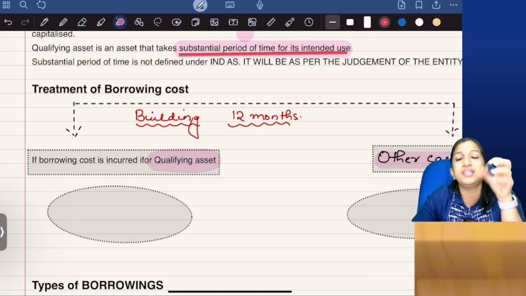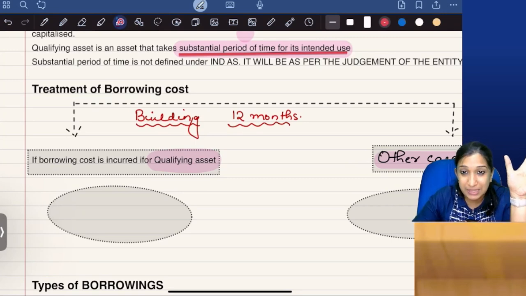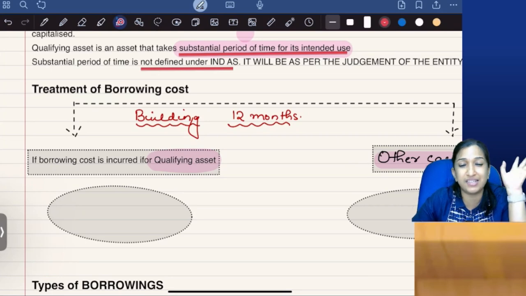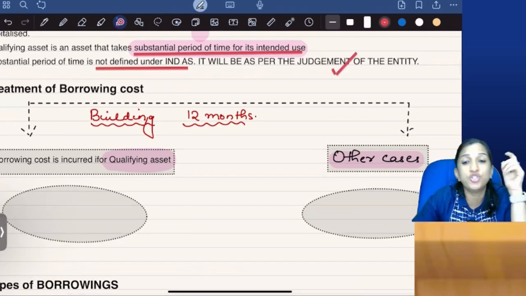So what is the substantial period of time? Is it 12 months? It's not defined. It's not defined in the Ind AS standard. It's not saying anything. It is as per the judgment of the entity.